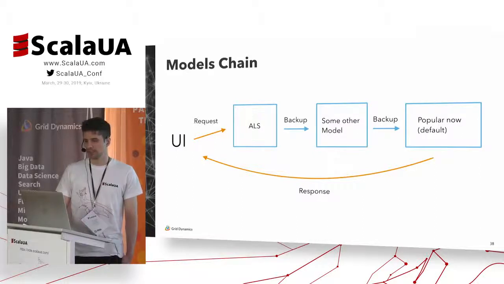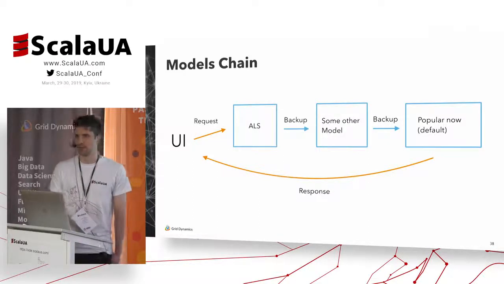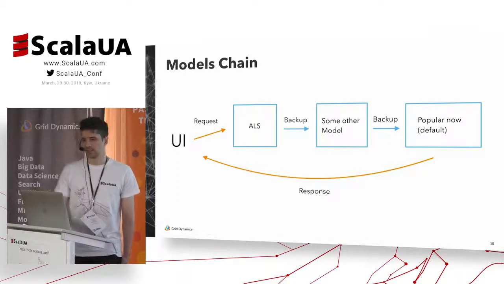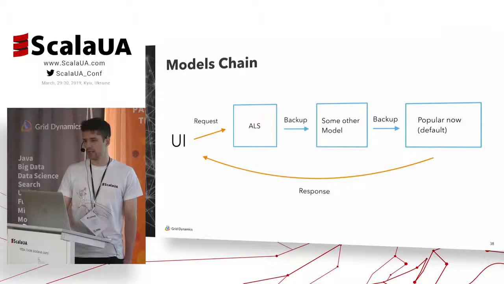Let's consider the scenario that for some reason ALS is not able to provide any recommendations. In that case, we will pass the request to the second model, which would try to handle it. And if it also fails, eventually it would go to some very generic model, for example, like popular now.